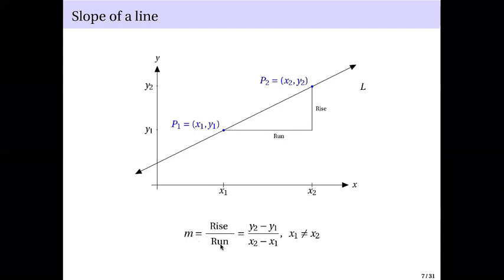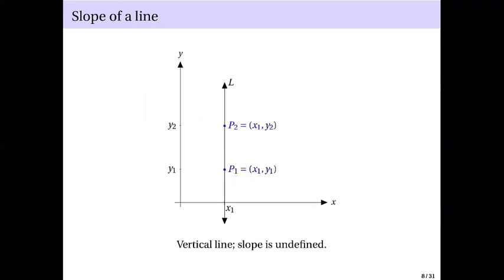Your m is equal to rise over run, which is equal to y2 minus y1 over x2 minus x1, provided x1 and x2 are not equal. If you have equal x-coordinates, you have x1 here and also x1 here, so only the y-coordinates change. You have a vertical line, and the slope is undefined. Question so far?